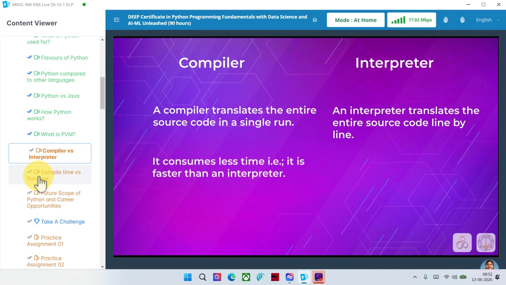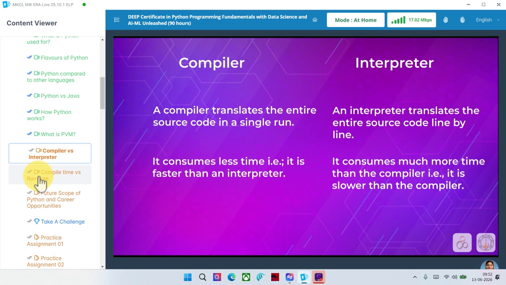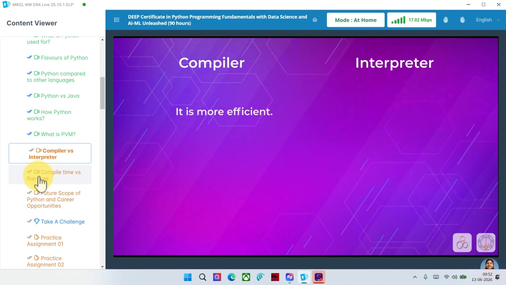Compiler: it consumes less time, that is, it is faster than an interpreter. Whereas an interpreter consumes much more time than the compiler, that is, it is slower than the compiler. Compiler is more efficient, whereas interpreter is less efficient.